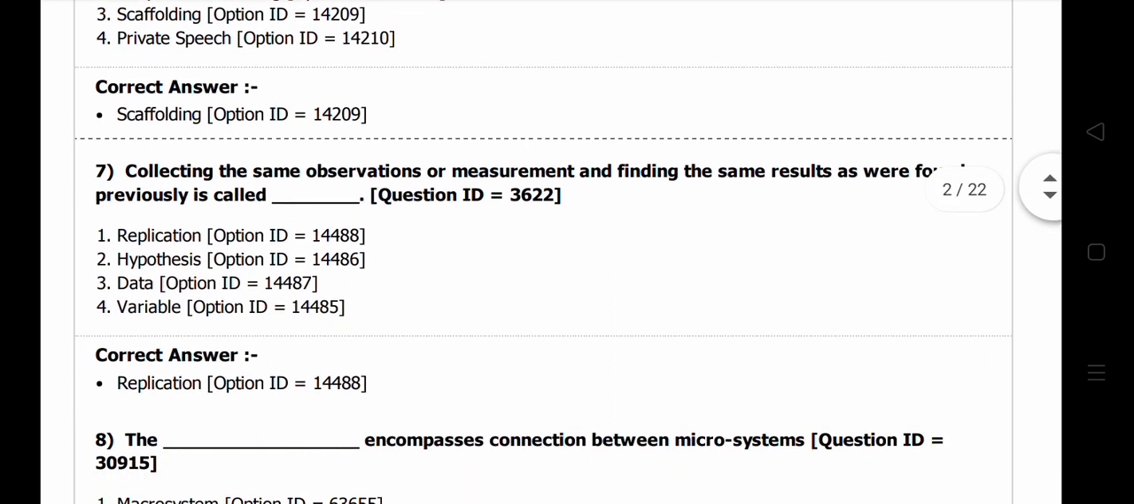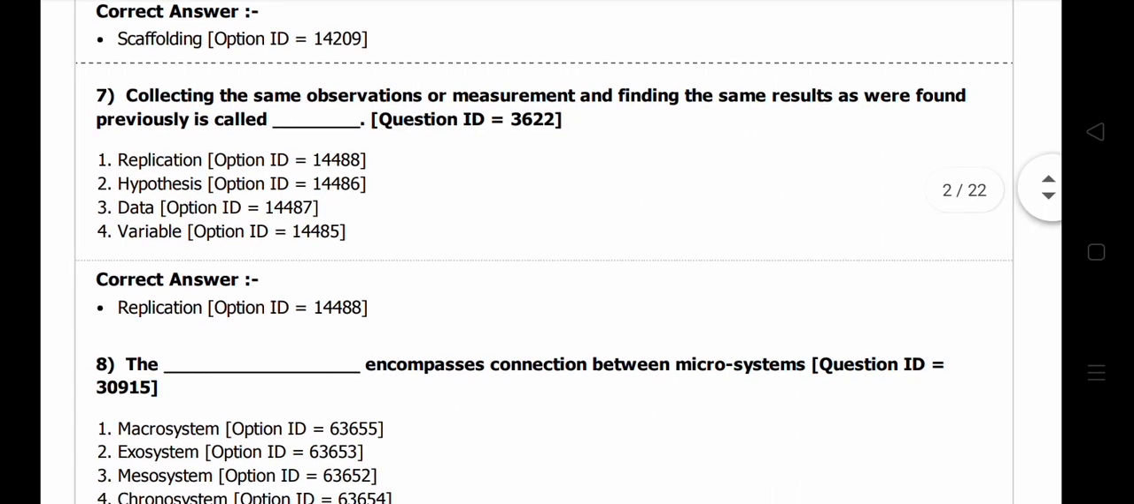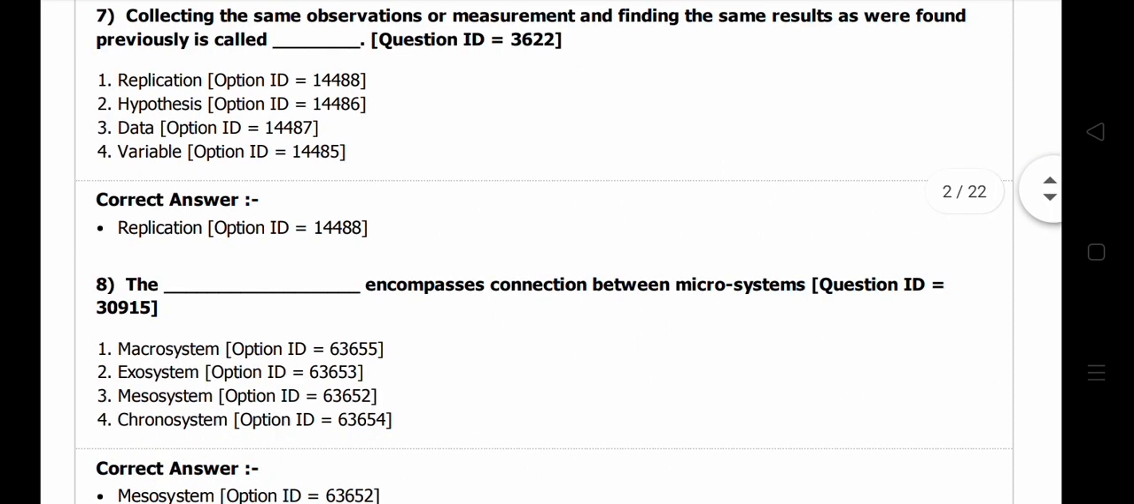So next we will move into question number 7. Collecting the same observation or measurement and finding the same result as was found previously is called. Here the question is basically related to replication. Generally it happens when we collect the same observation or measurement and find the same result. So it's a replication of our observation and measurement. So the answer is replication, the research concept called replication.